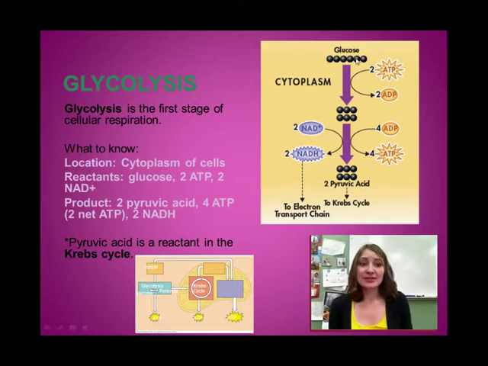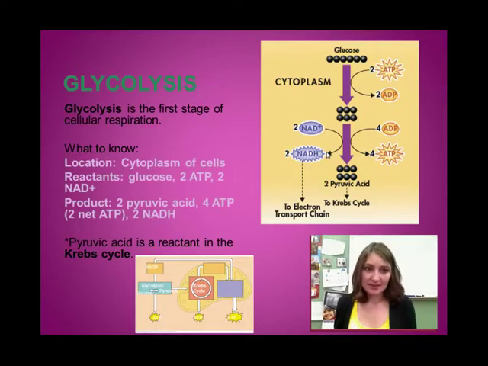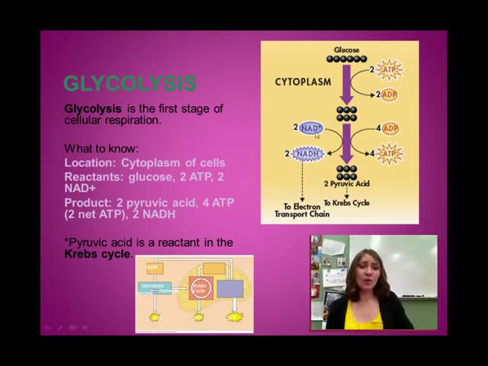The reactants it needs to start are glucose. We're going to need that high-energy sugar produced from photosynthesis. We also need 2 ATP to power this process. It's going to cost us 2 ATP, which, once used and the energy is released from ATP, we form ADP. We also need 2 NAD pluses. NAD plus is an electron carrier. We are going to take the electrons and carry them off to a later process in the cell.